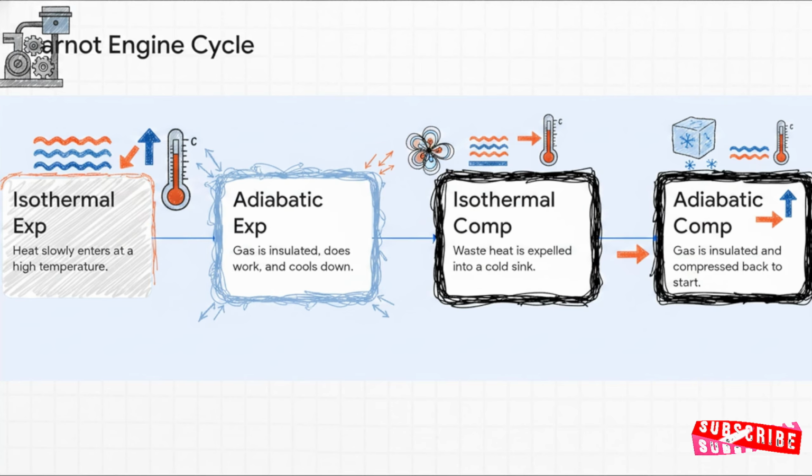French physicist Sadi Carnot brilliantly designed a totally hypothetical engine that navigates these strict laws of physics with maximum possible efficiency. You definitely need to memorize these 4 distinct steps for the exam. Step 1 is isothermal expansion, where heat slowly enters at a high temperature. Step 2 is adiabatic expansion, where the newly insulated gas does work and begins to cool. Step 3 is isothermal compression, where it dumps its waste heat into a cold sink. And step 4 is adiabatic compression, insulating the gas once again and forcefully compressing it right back to the start.